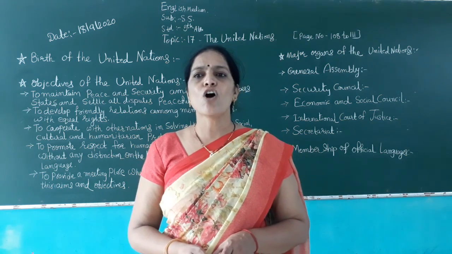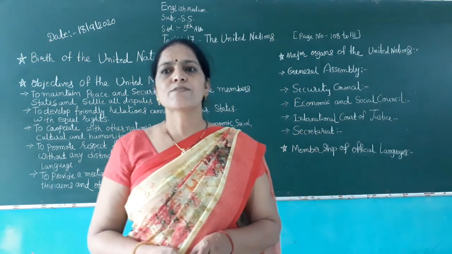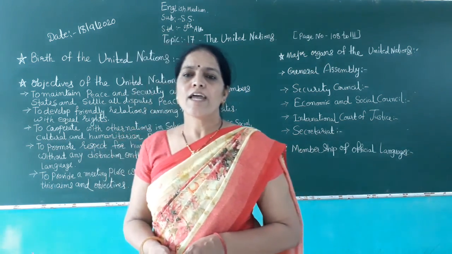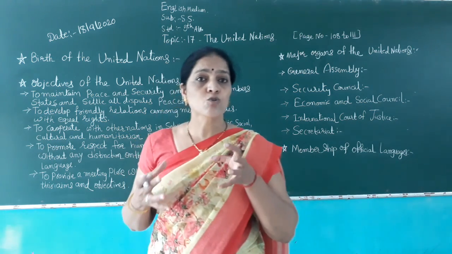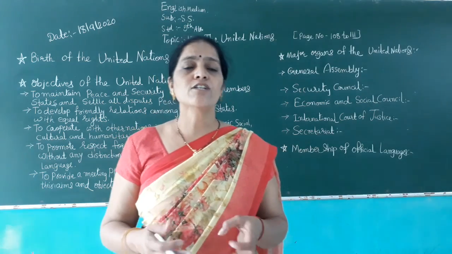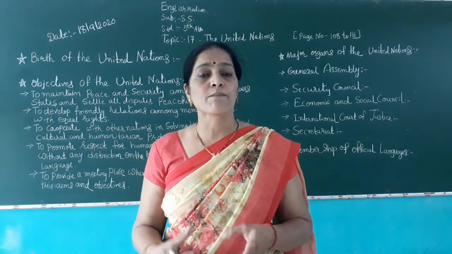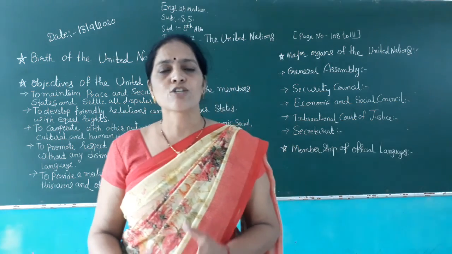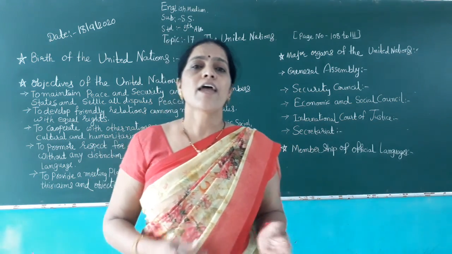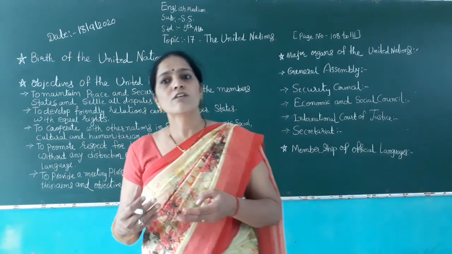However, it could not stop the upsurge of the Second World War and thus failed to achieve its aim.